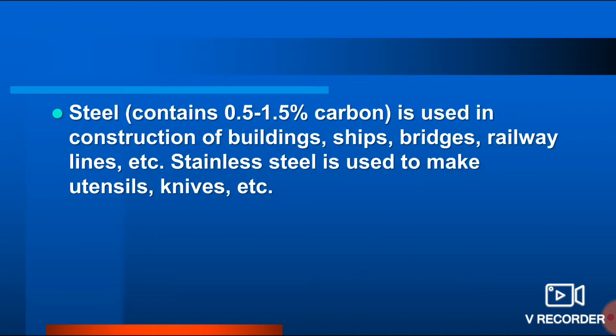Steel is another form of iron, you can say, because it is having high content of iron in it. And if it is stainless steel, then it will have other things in it. So steel which contains 0.5 to 1.5% carbon, it is used in constructions of buildings, ships, bridges and railway lines. And stainless steel is used to make utensils, knives, and the things which are made up of stainless steel is very much common in our kitchen.